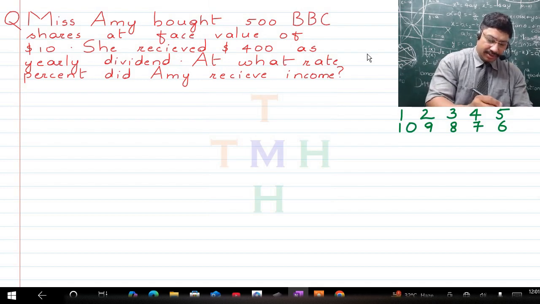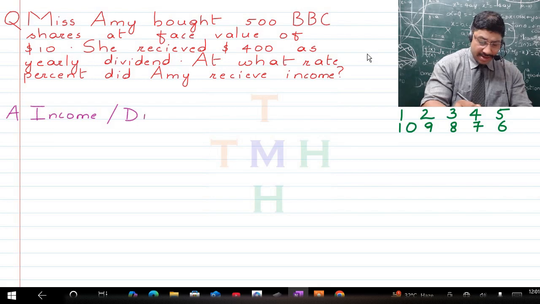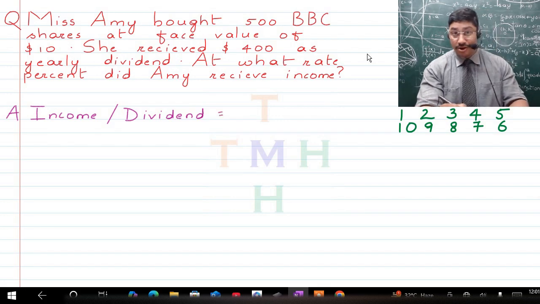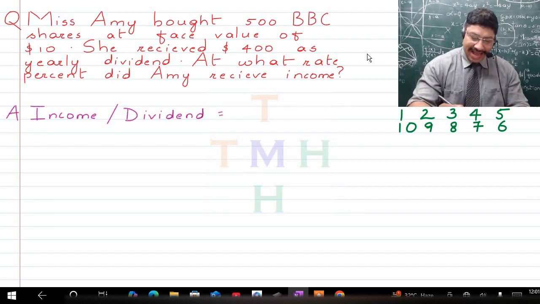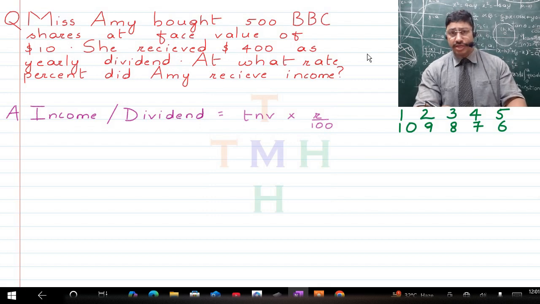So here in our answer, the first thing that we're going to do is write the formula, that is the income, which is also known as the dividend, is going to be equal to how much? Come on, tell with me. That is very correct, and I hope you are not looking at the copy and telling me. So that is equal to the total nominal value multiplied with the rate percent, and when it is divided by 100, this is going to give you the income.